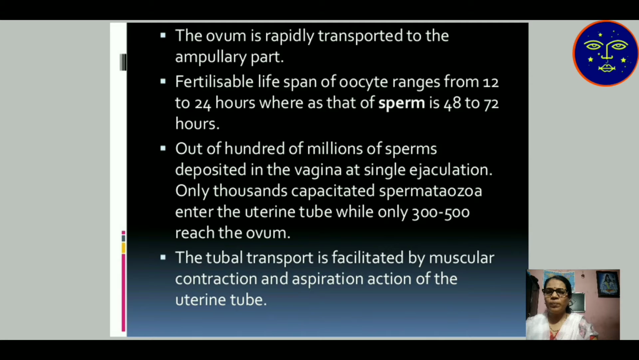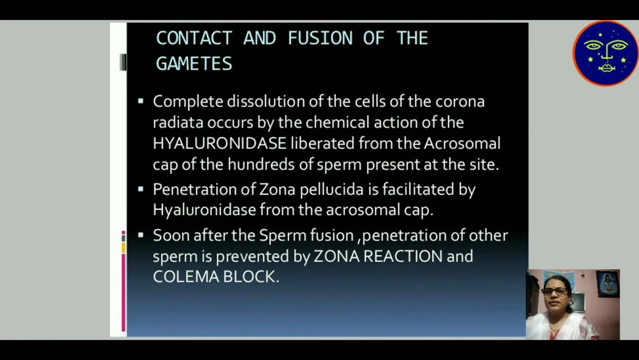Out of hundreds of millions of sperm deposited in the vagina in a single ejaculation, only a single sperm enters towards the ovum, and fertilization takes place with a single sperm and a single ovum. The tubal transport is facilitated by muscular contraction and aspiration action of the uterine tube. This is the contact and fusion of the gametes.